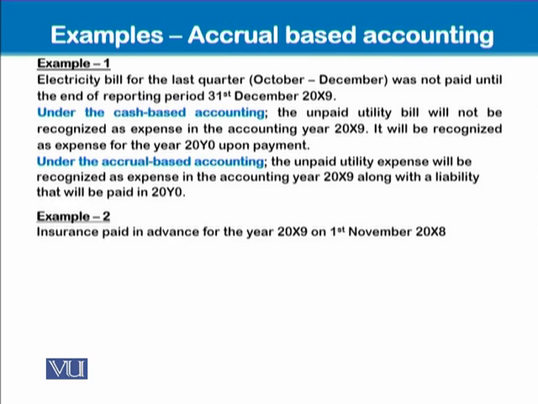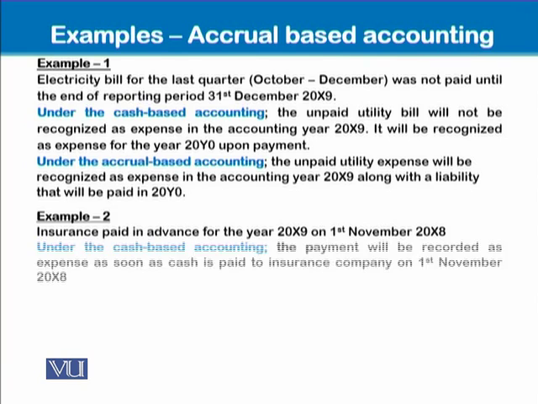And in example number 2, let's take one more example in which we see that there is an insurance paid in advance for the year 2009 on 1st of November 2008. So the insurance was paid for the next year on 1st November 2008. Under the cash-based accounting, the payment will be recorded as expense immediately as soon as cash is paid to the insurance company on 1st of November 2008. We will not see that it relates to the next period.